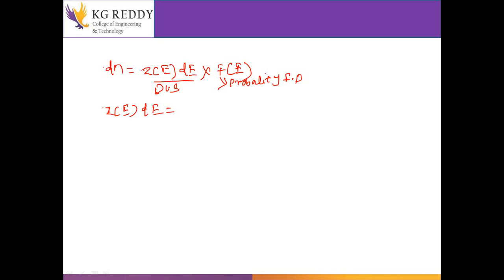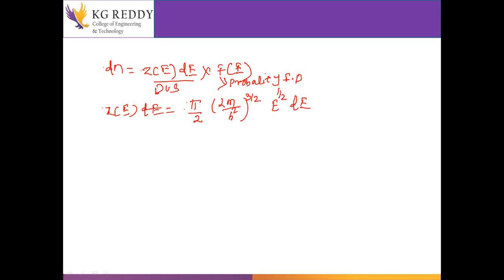We know the density of states of electrons equals pi by 2 into (2m by h square) to the power 3 by 2 into E to the power half dE.